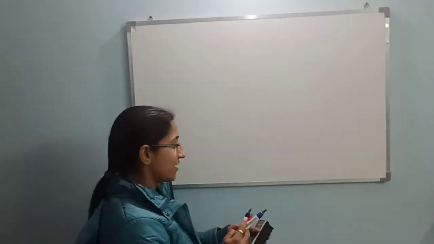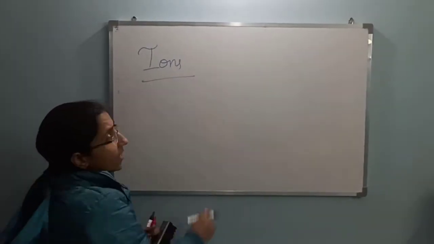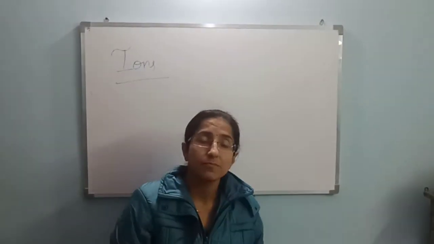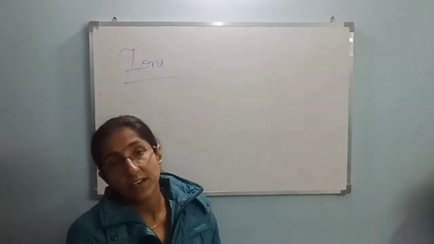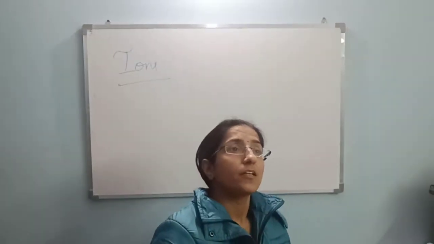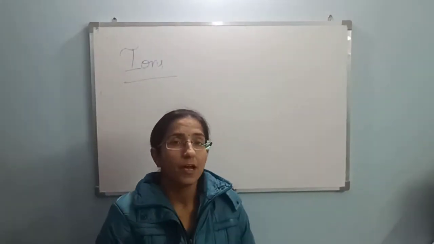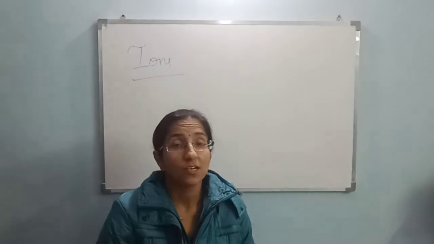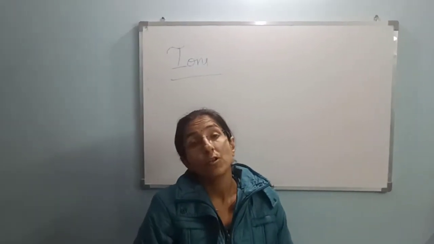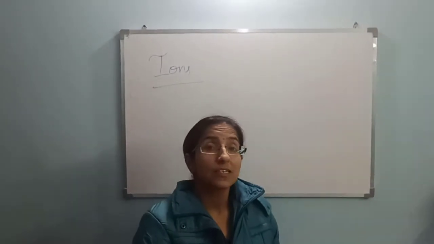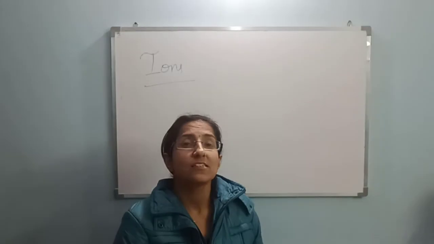So let's start with the point ions. As we are aware of the atom, what is an atom? Atoms are basically the neutral particles which are indivisible, and normally these are the smallest particle of an element which cannot be further subdivided, but it retains all the characteristic property of that element. You all are aware about it. And what about the ions? The ions are basically an atom or a group of atoms that carry some charge.